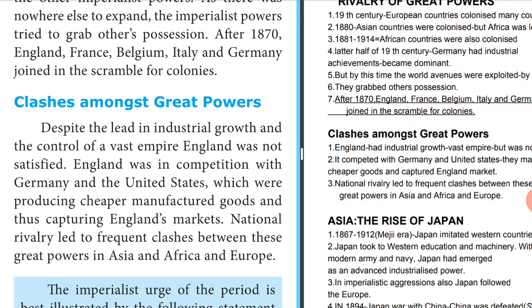England was in competition with Germany and the United States, which were producing cheaper manufactured goods and thus capturing England's markets. National rivalry led to frequent clashes between these great powers, where they were fighting in Asia, in Africa and in Europe.